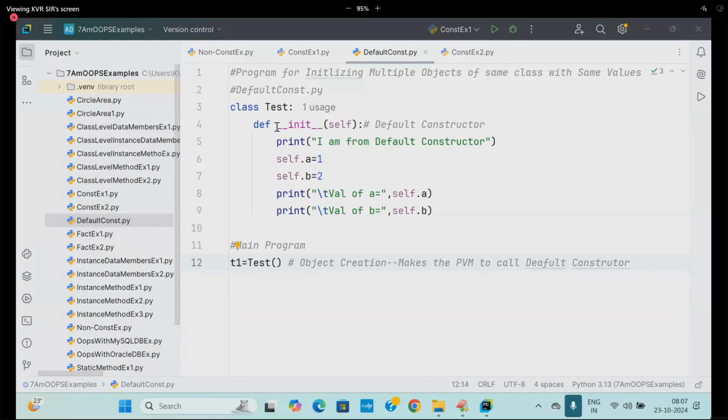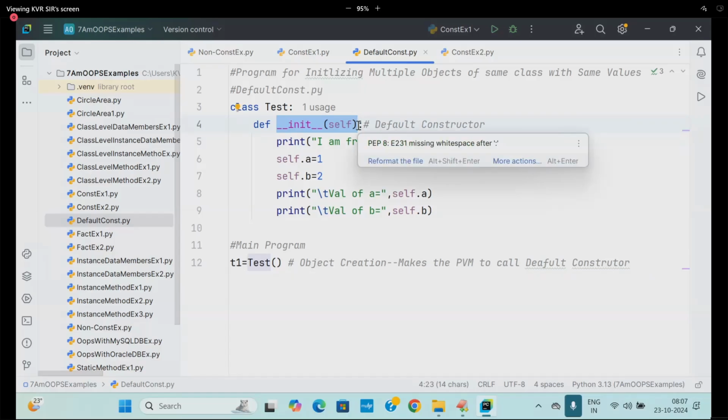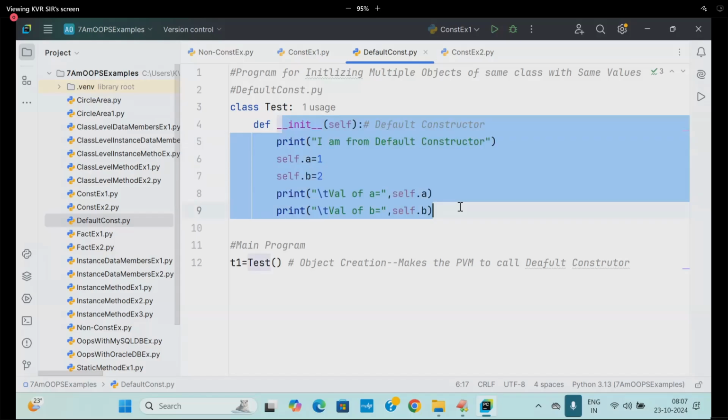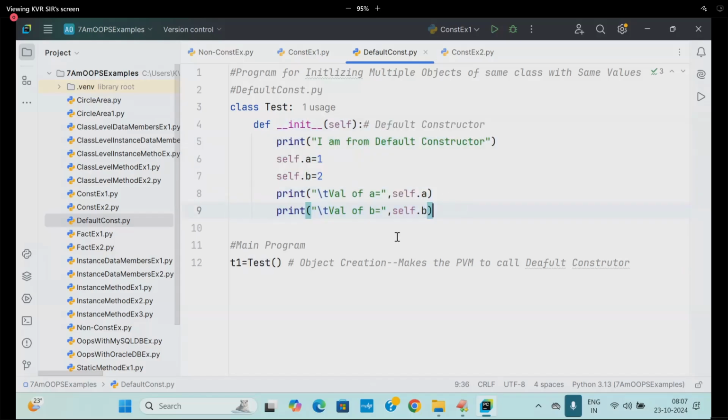A constructor is a special method. Special why? It always has the same name, and is automatically or implicitly called by PVM during object creation, and its role is to initialize the object without leaving the object empty. That is the speciality of the constructor here.